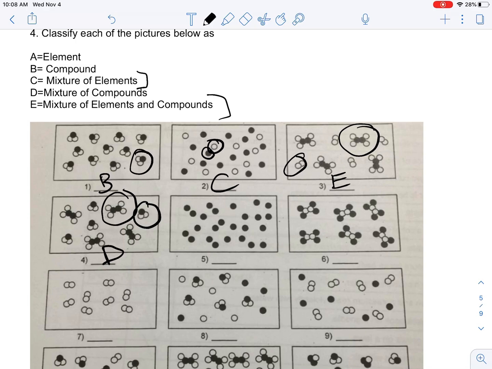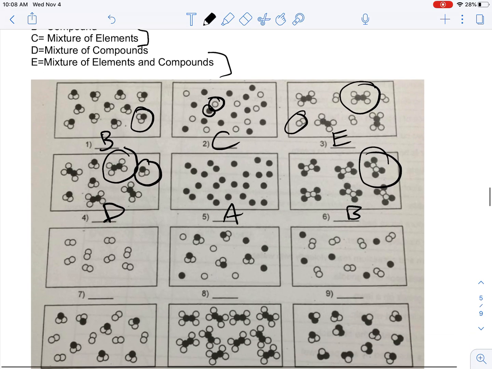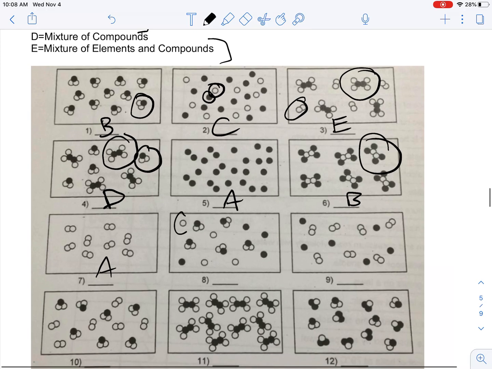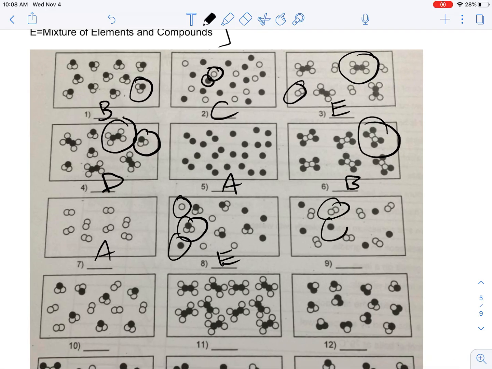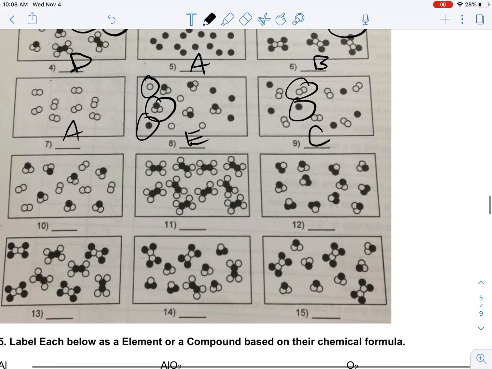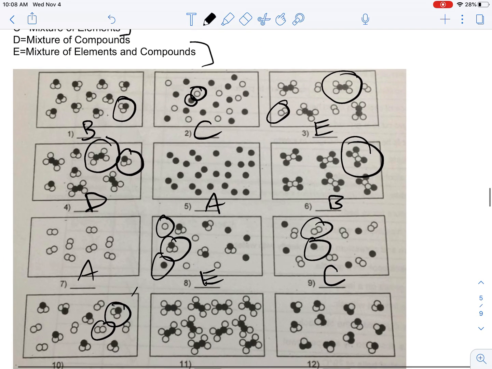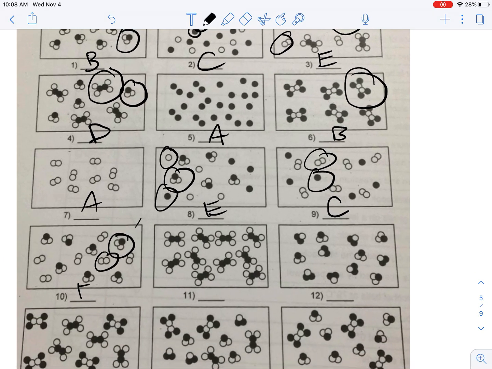That's letter D. Here it's all the same thing. That is an element. Here it's all the same thing, but I have white and black dots. So that's just a pure substance. That's a compound. Here I have an element. Here I have element and compound. That's a mixture of elements and compounds. That's letter E. Element and element. So that's a mixture of elements. That's letter C. Here I have element and compound. So it's a mixture of elements and compounds, which is letter E.